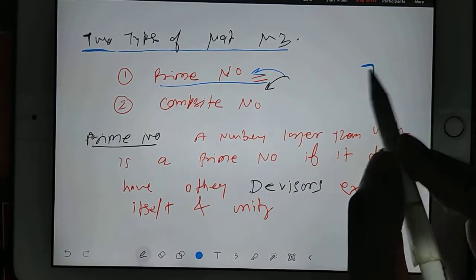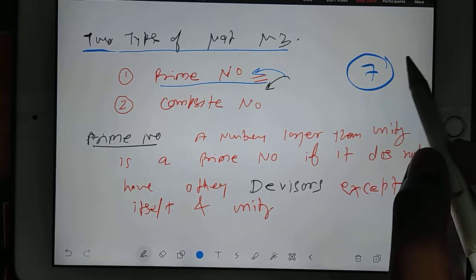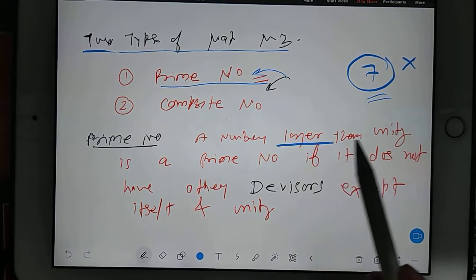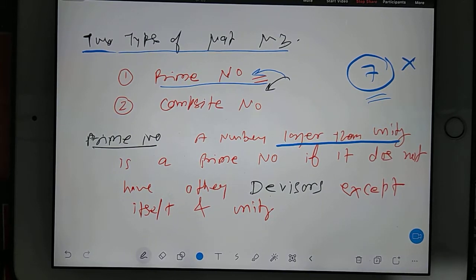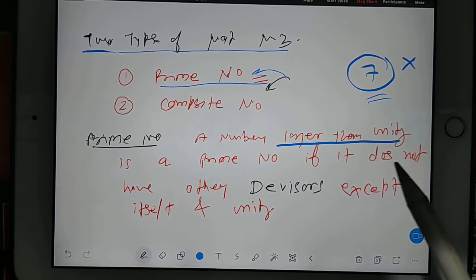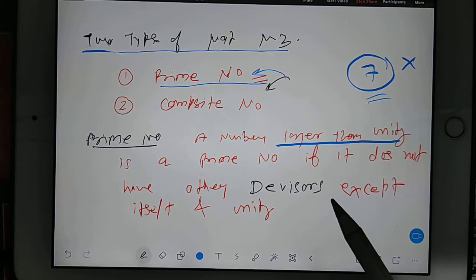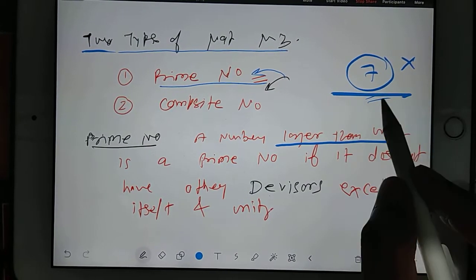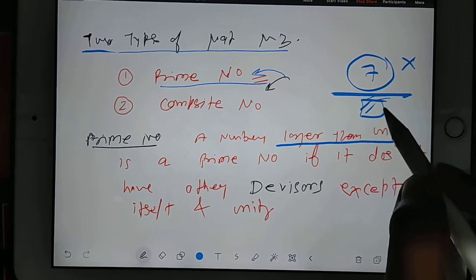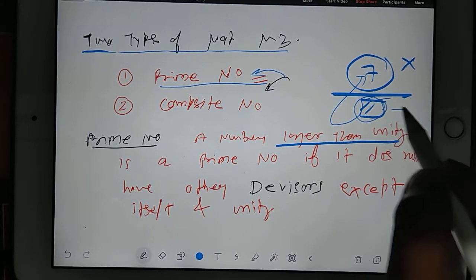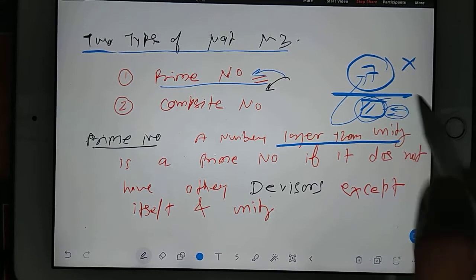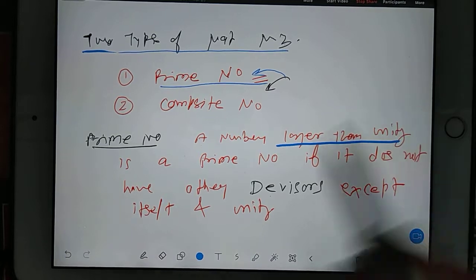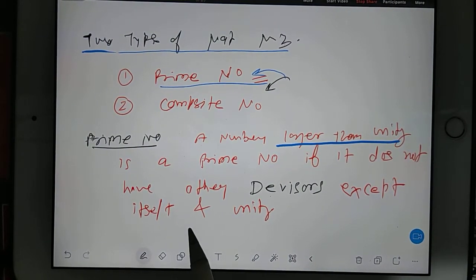Suppose there is a number called 7. This number you cannot divide. It is more than 1, correct? So first condition, number larger than unity. It is more than 1. Next condition, it should not have any other divisor. Okay, so what is called divisor? In numerator, whatever we write, that guy is going to divide this number. So this guy which is in numerator, that is we call as divisor. Okay, easy. It is easy.